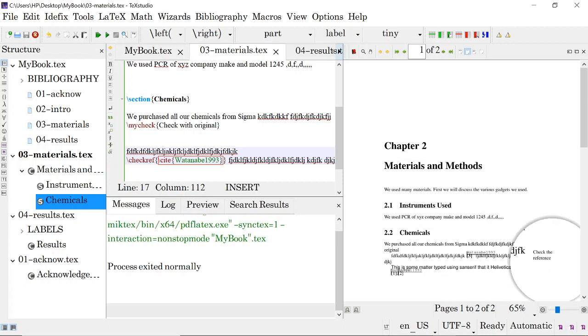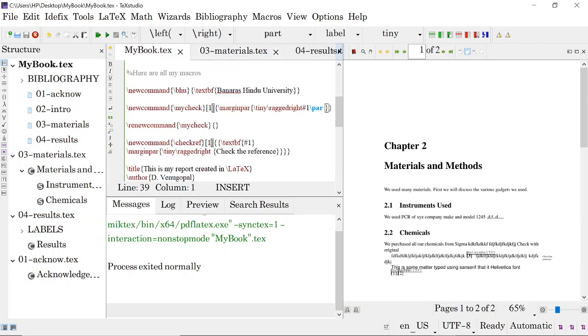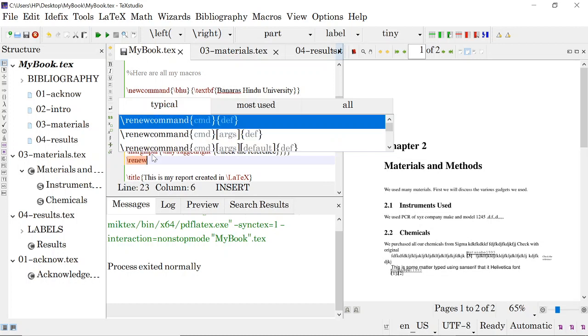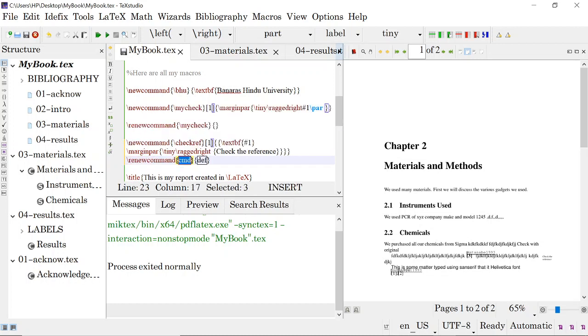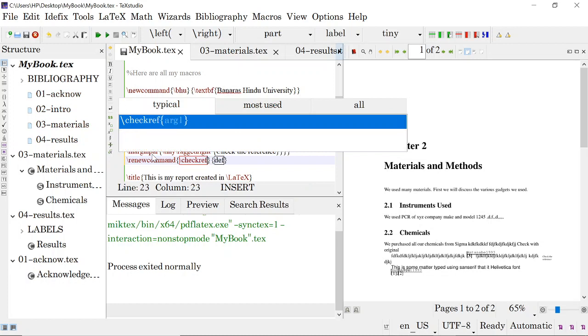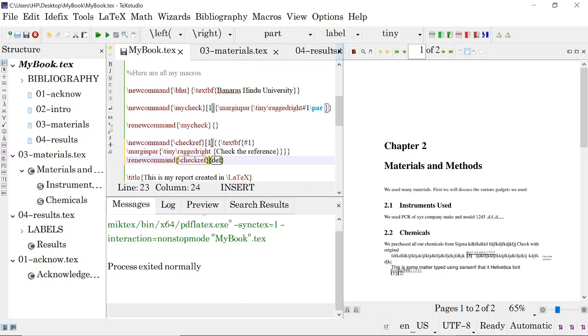Suppose your guide asks you to submit your manuscript. Then what you do is simply renew this command by putting renewcommand, the same checkref, with one argument, and now textbf, that's all.